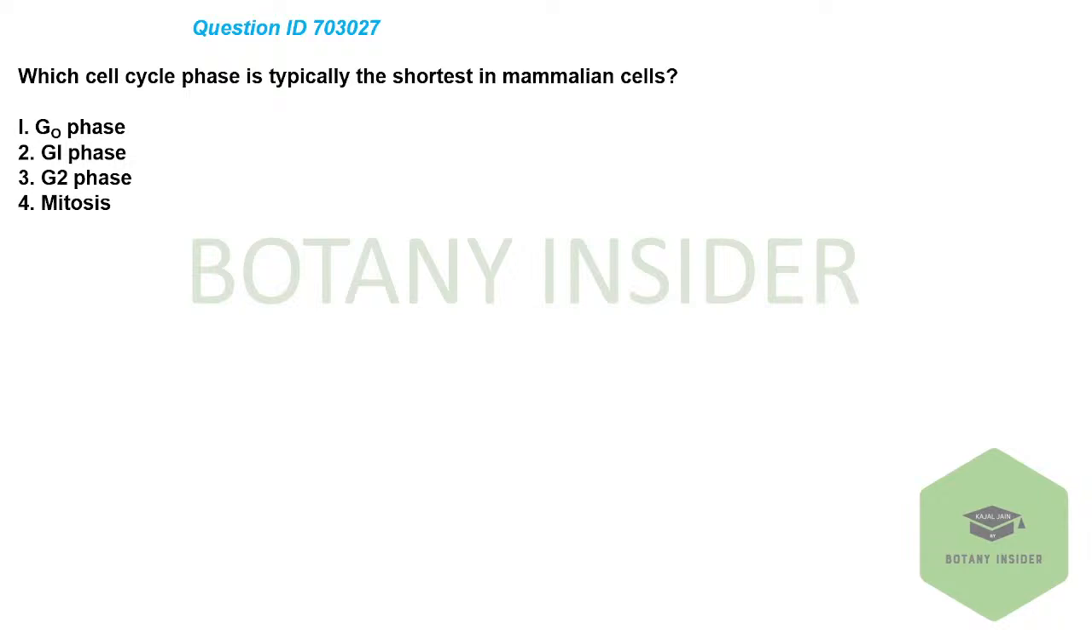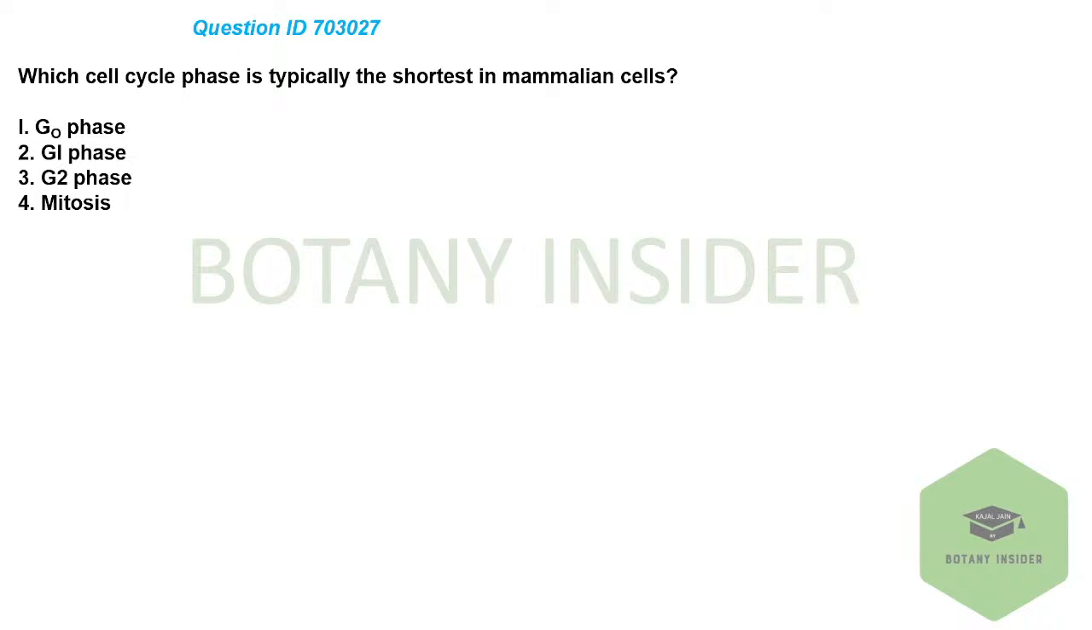Next question. Which cell cycle phase is typically the shortest in mammalian cells? You have G0, G1, G2 and mitosis. Very simple again, basic and straightforward question. You have your examination in just 2 weeks, so you should be very thorough with such simple questions. You should have very good knowledge about these questions. The question is, which cell cycle phase is typically the shortest in mammalian cells? G0, G1, S and mitosis. Everyone participate in the class.